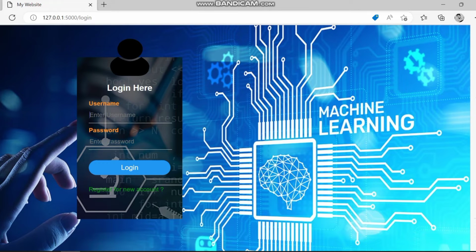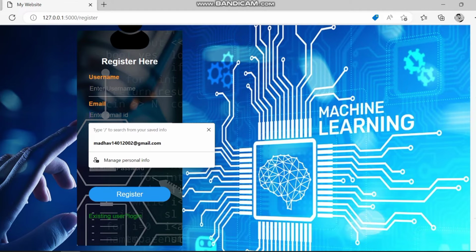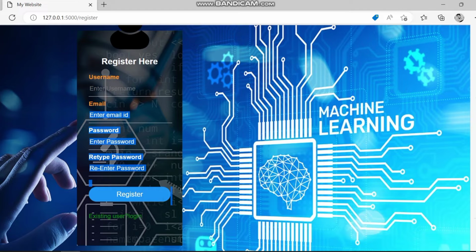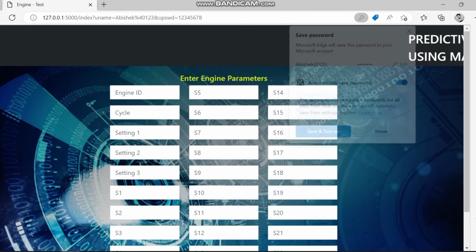This is the login page. I already created an account, so I am using my account. Or we can register by clicking this, which is for new users. Okay, this is the page.